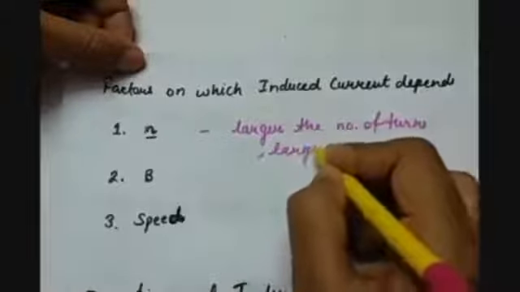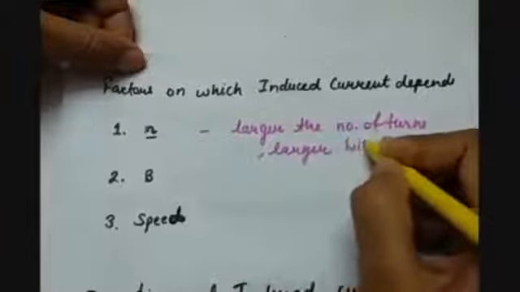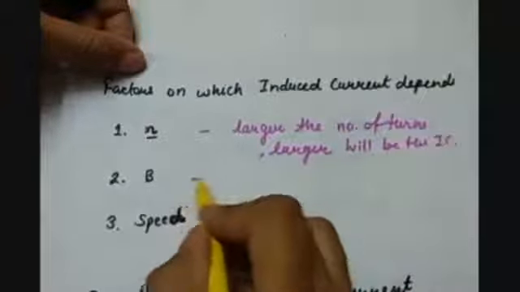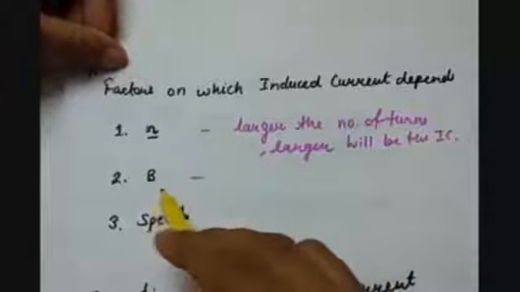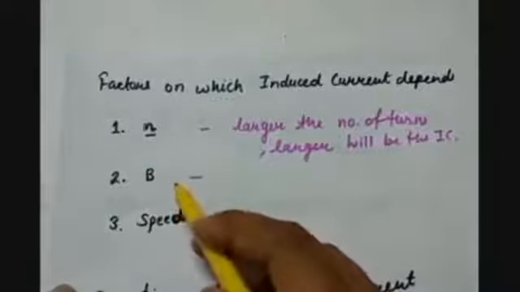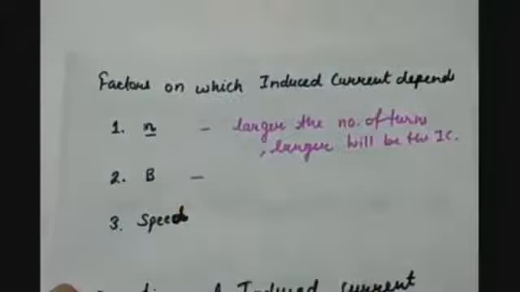Second is magnetic field strength. Dear students, we have already studied this many times, that the higher the magnetic strength, the higher will be the induced current.